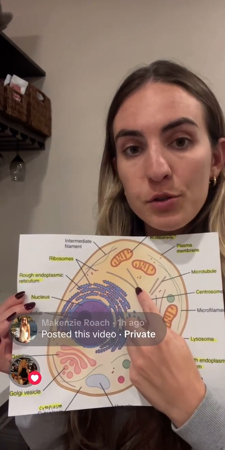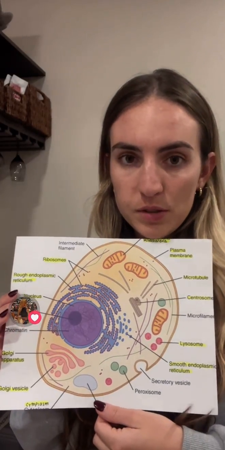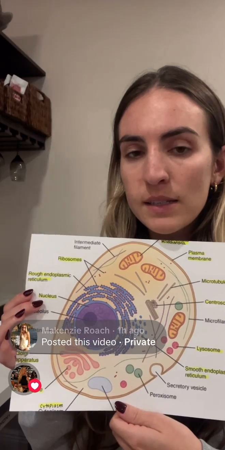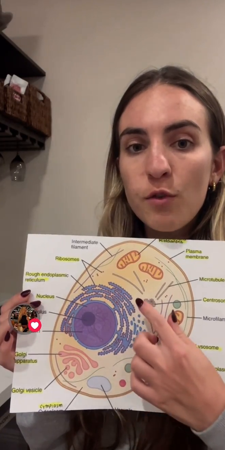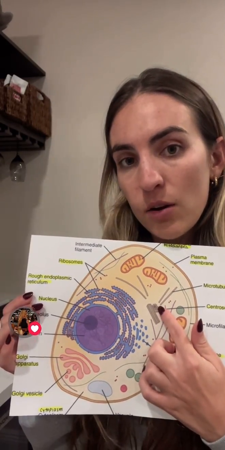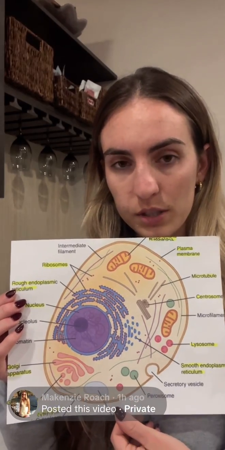Here is the microtubule. The microtubule is a protein filament. This is the centrosome. The centrosome is the organizing center for the microtubules. And the centrosome is made up of two centrioles, each positioned at a right angle. Centrioles organize microtubules during cell division.